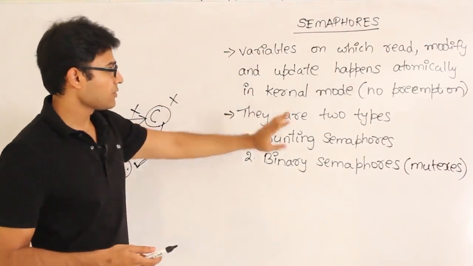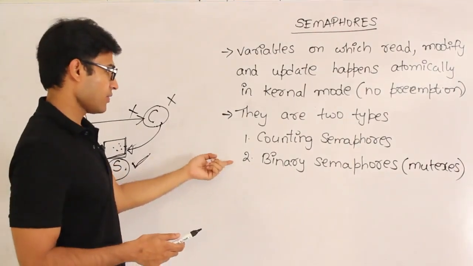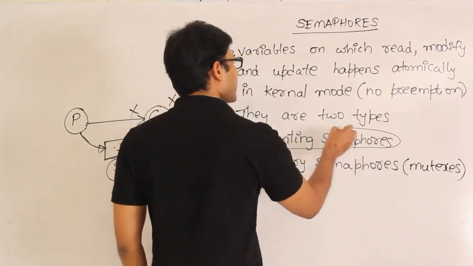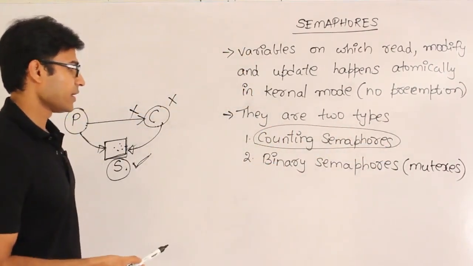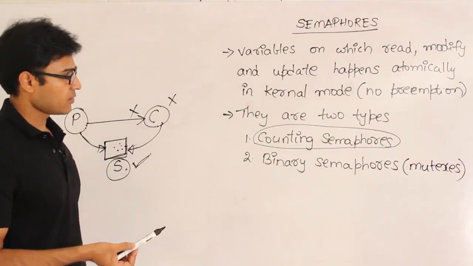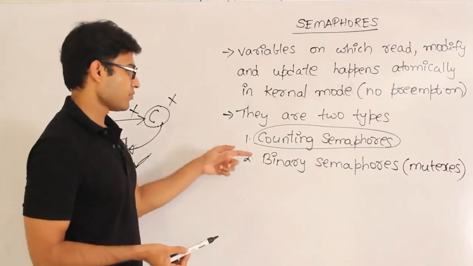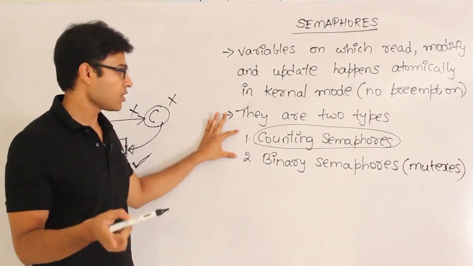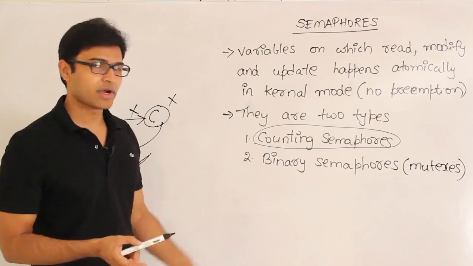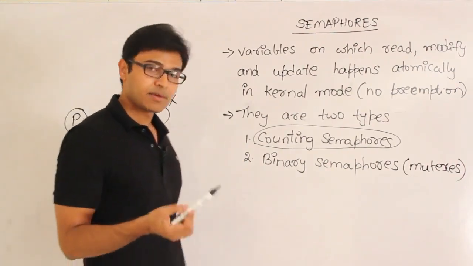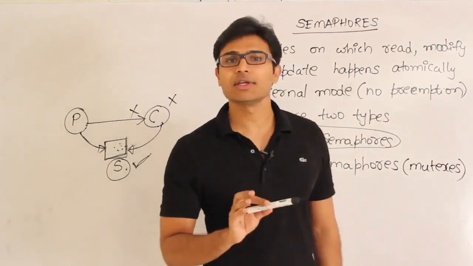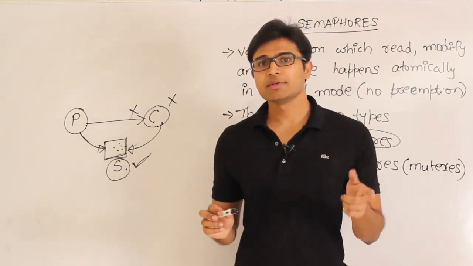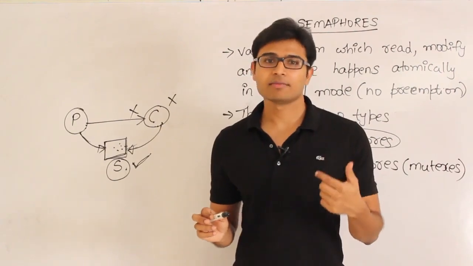Next thing is, there are two types of semaphores. One is called counting semaphore and the other is called binary semaphore. I'll tell you about these two by taking examples. For now, understand that there are two types of semaphores, counting and binary. Why these two are required is, sometimes there will be some resources which have to be used in a mutually exclusive manner, which means while you are using it, no one else should use it. And sometimes there will be some resources which can be used in parallel by many processes.